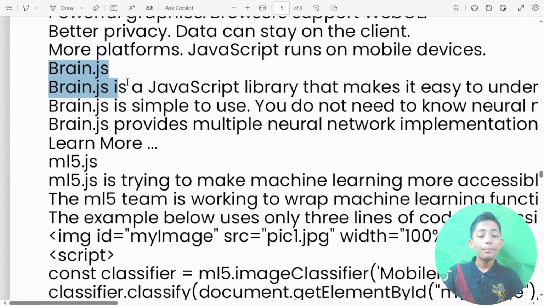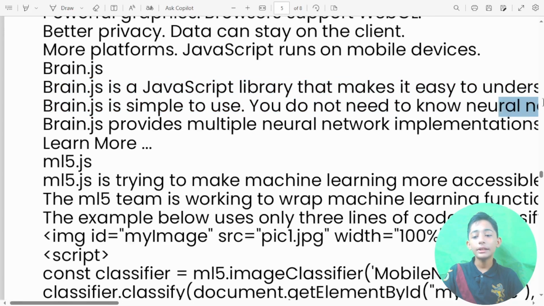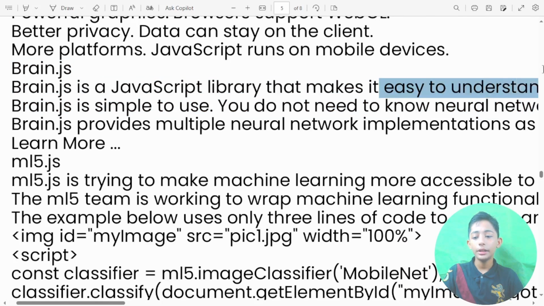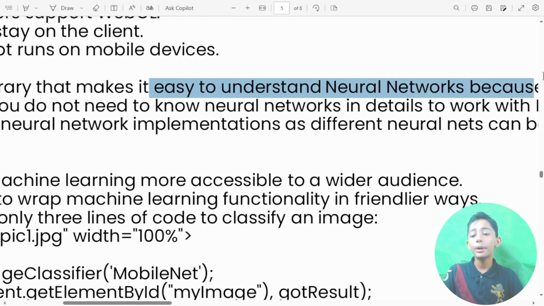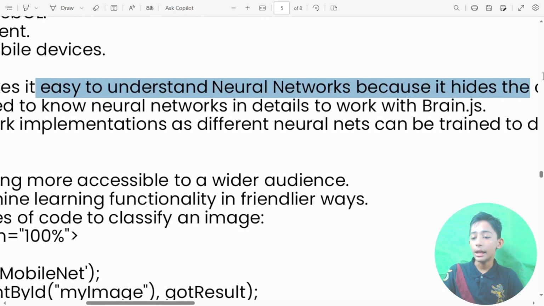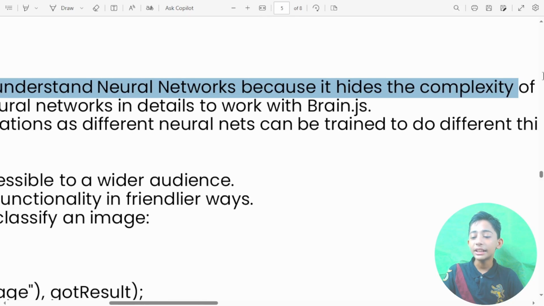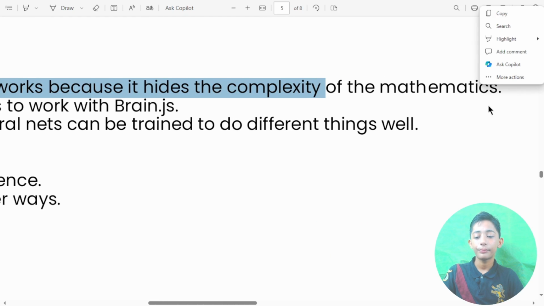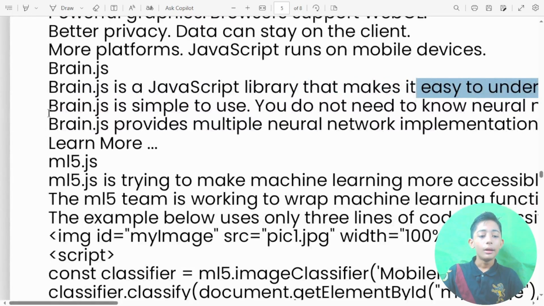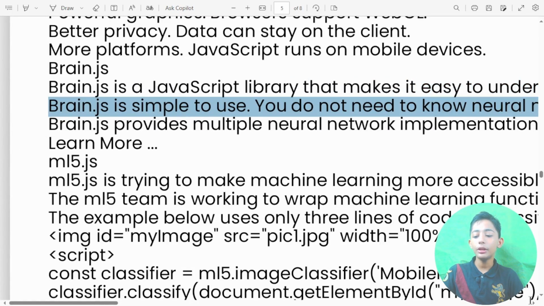Brain.js. Brain.js is a JavaScript library that makes it easy to understand neural networks because it hides the complexity of the mathematics. Brain.js is simple to use.